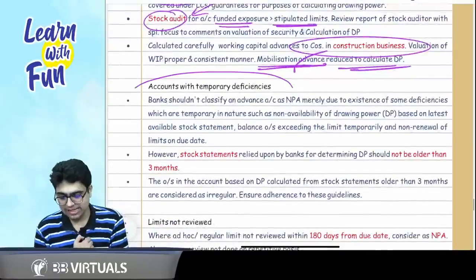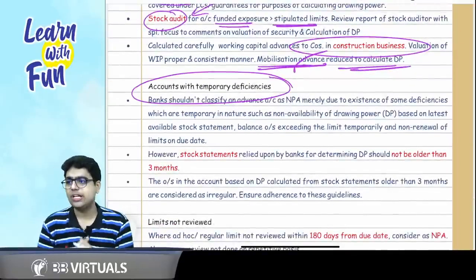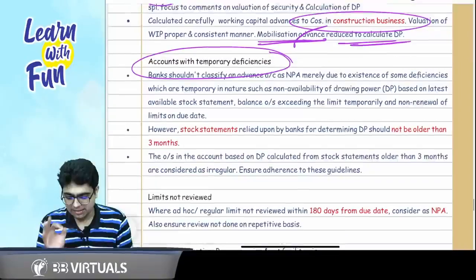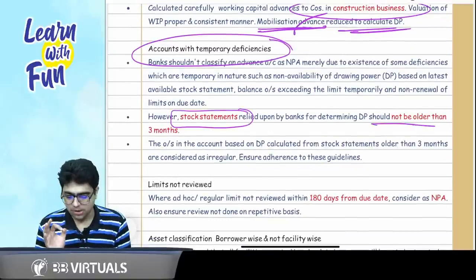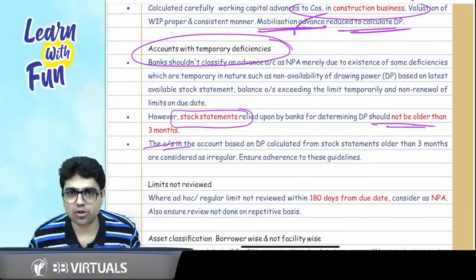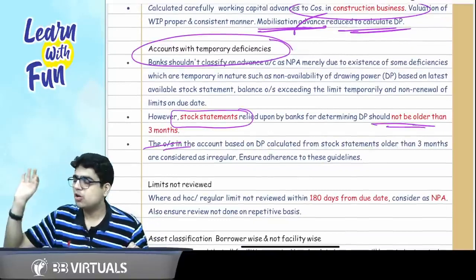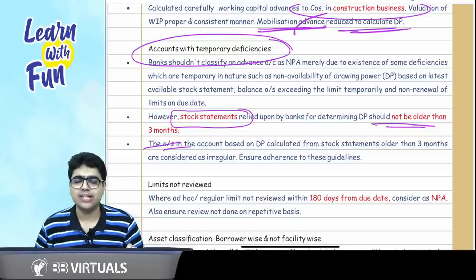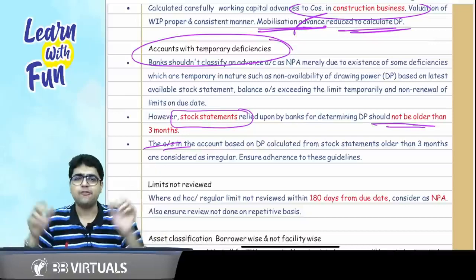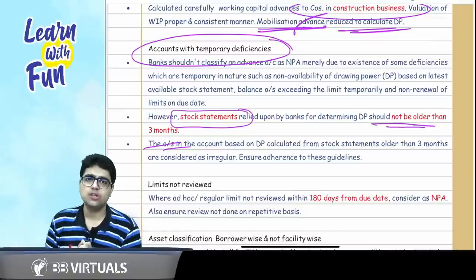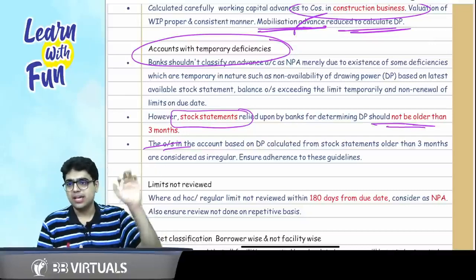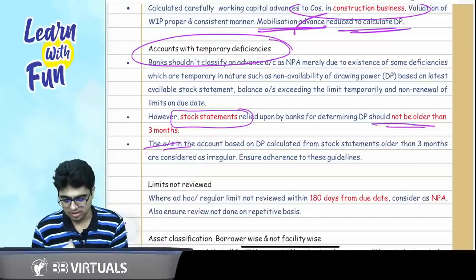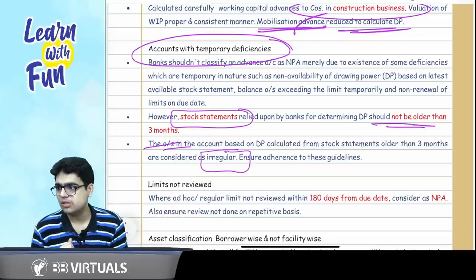Now, sir, in case there is an account with temporary deficiency, do we need to classify it as NPA? The answer is no. No need to classify it as NPA. But remember, the stock statement should not be older than 3 months. Why 3 months? Because 3 into 30 days a month is 90 days, and 90 days is the red flag for a bank. So make sure all the stock statements are not older than 3 months. If they are older than 3 months, that means the account can be classified as irregular. Got it?